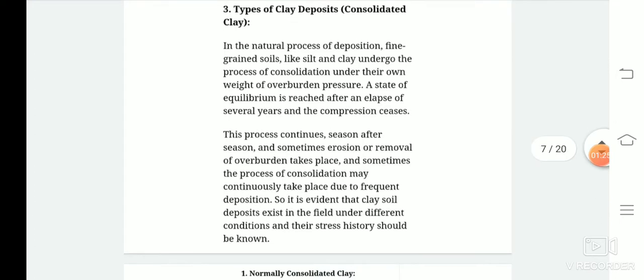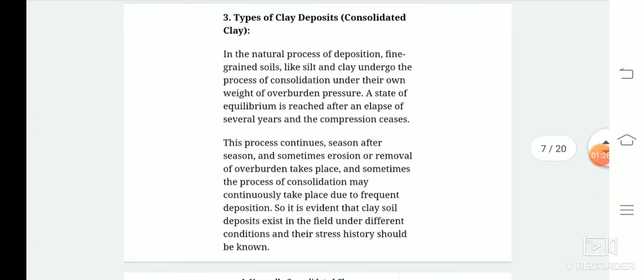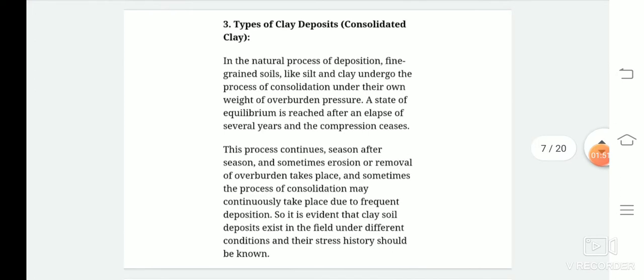Hence, the water retentivity or water retention capacity of fine grain soil is much more than coarse grain soil. So, removing the water from the voids of the fine grain soil is of utmost importance as compared to the coarse grain soil. Hence, consolidation is mainly carried out for fine grain soil such as clay or silt. So here we will discuss what are the types of clay deposits, or the type of soil, where consolidation can be carried out.